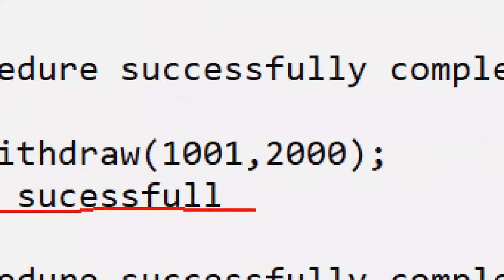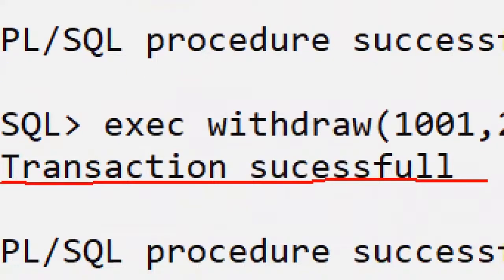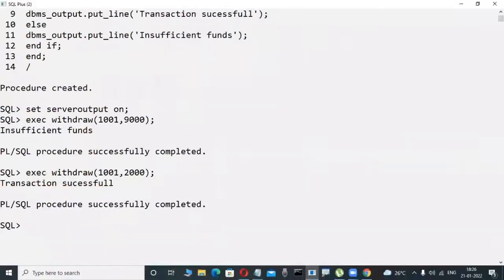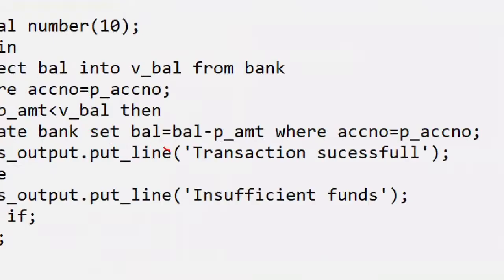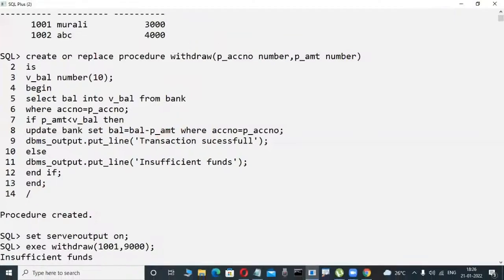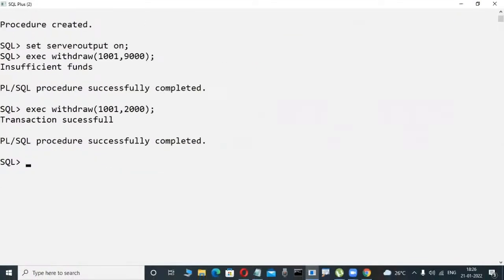Maybe you try to withdraw 2,000 rupees when there are only 3,000 rupees. Is that possible or not? Transaction is successful. How is it possible? Here I'm writing coding only. Is that really affected in the table or not? Compulsorily, in the database it is affected. Then only your banking system is okay, so now it is successful.